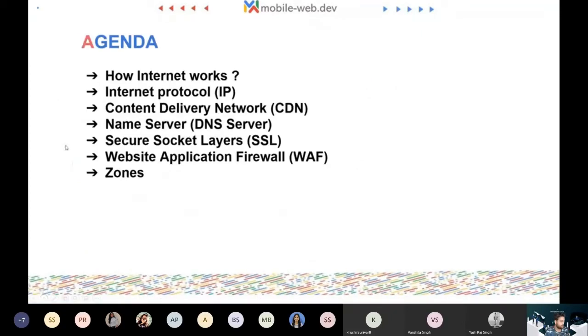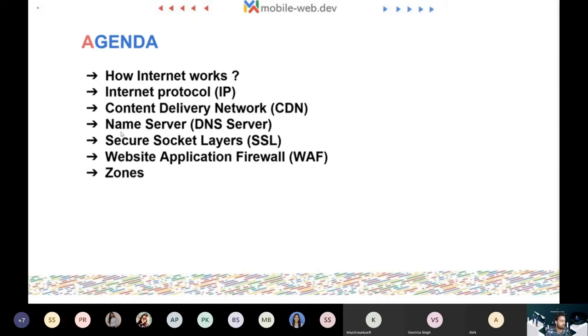So in today's session, we are going to know about how the internet actually works, and this will help you understand how someone arrives at your website. And we'll also see what is Internet Protocol, that is IP. Most probably it's the IP address. And then we'll see about content delivery network, which is foremost the most talked about topic in modern internet history.